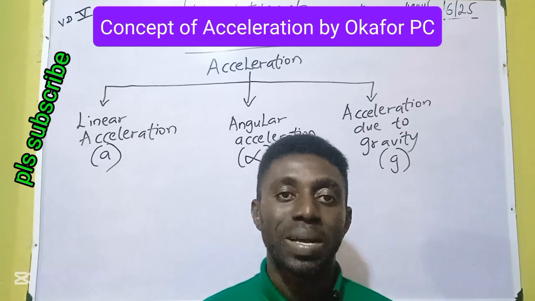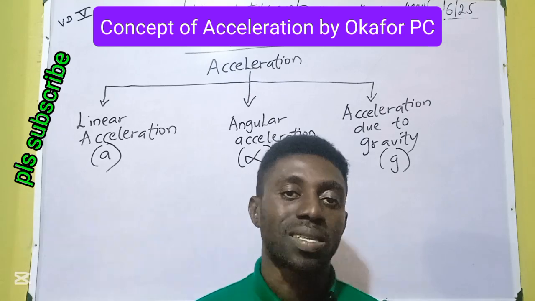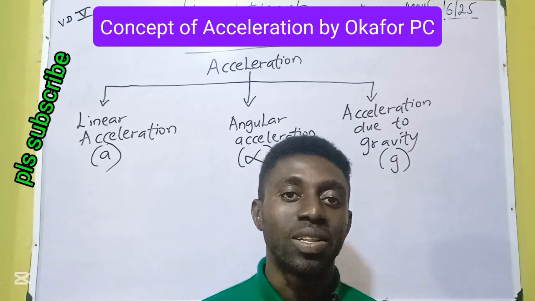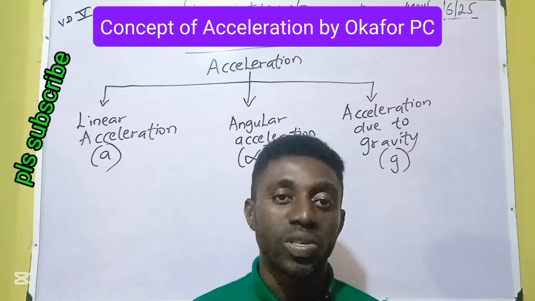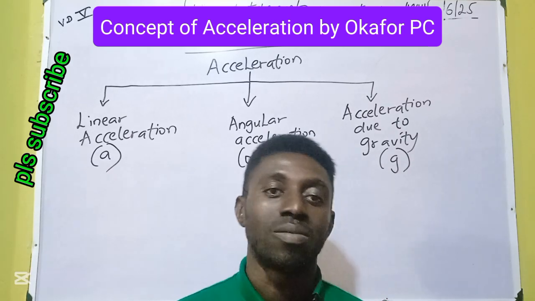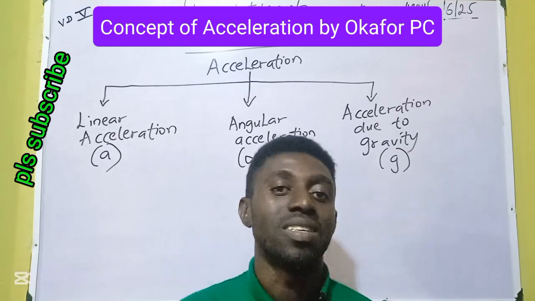When the speed is 0 meters per second and it counts 1 meter per second, 2 meters per second, 3, 4, 5, 6, 7, 8, 9, 10, you can notice that the speed is increasing. So the concept ceases to be speed. It becomes acceleration. In a nutshell, acceleration is increasing speed.